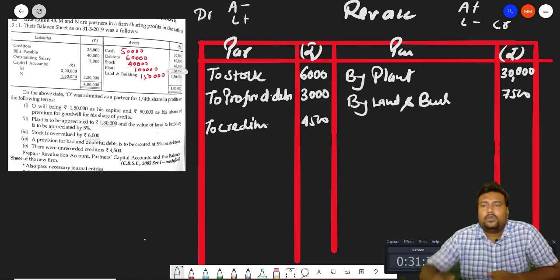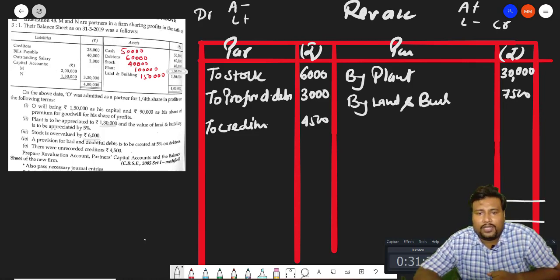So what we will do, we will find out the total of the debit side and credit side.